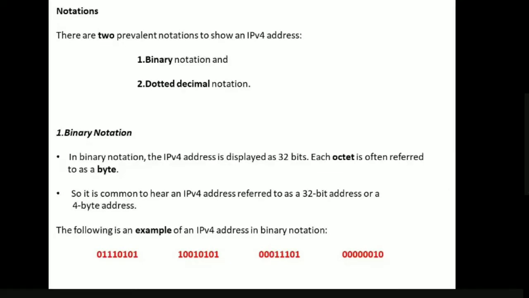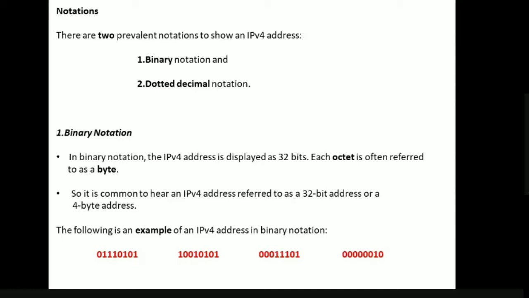How many bits will be there in an octet? There will be 8 bits in an octet, and 8 bits are also referred to as a byte.